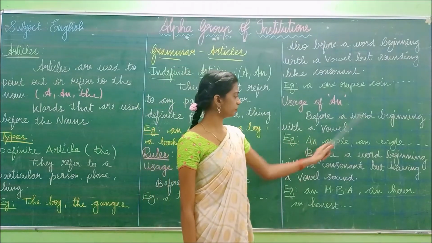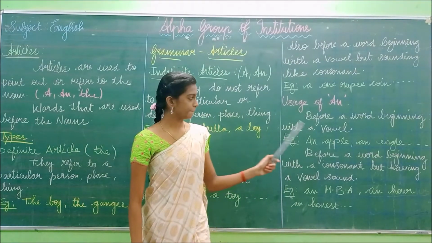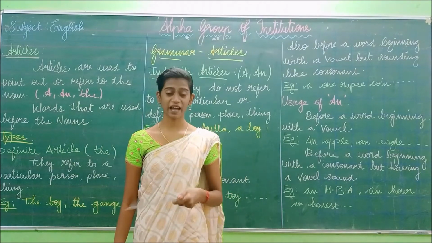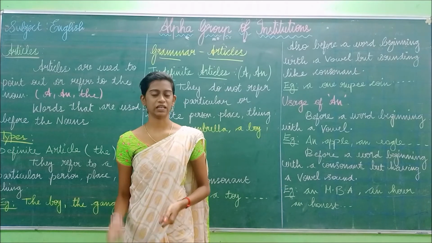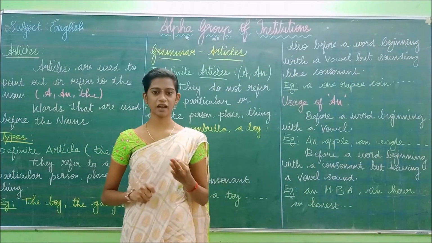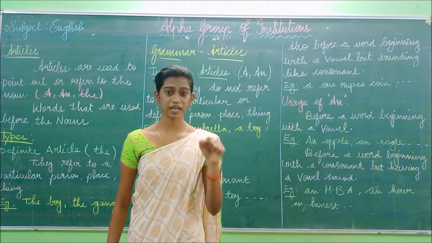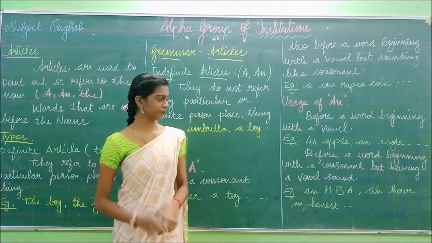Before a word beginning with a vowel. So where we have to use an? Before the vowel, the word that starts with the vowel. Okay, so A, E, I, O, U. If the word starts with these 5 letters, we have to add an. Okay.